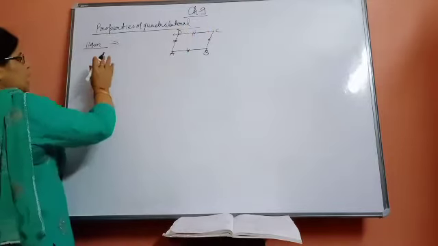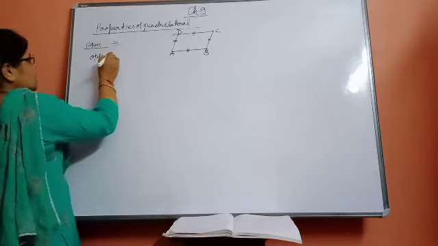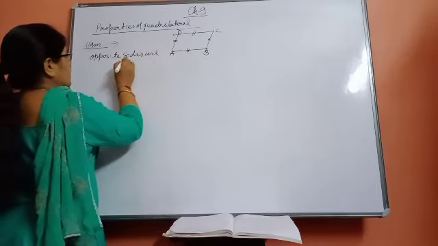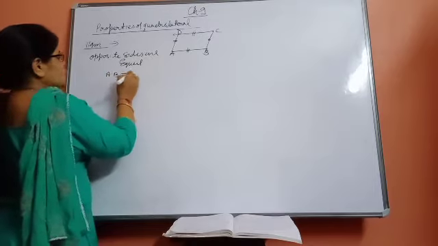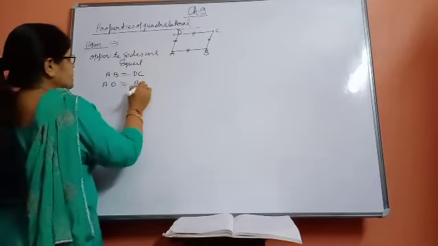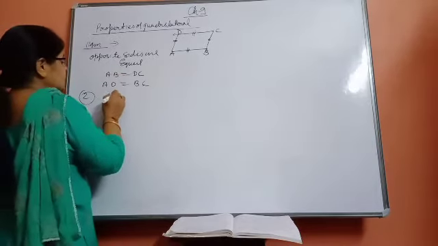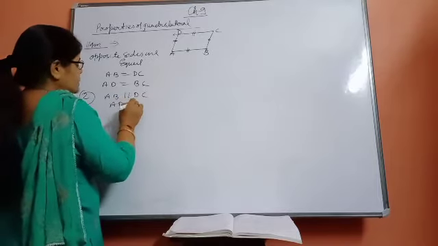So what are the properties? The opposite sides are equal, like AB is equal to DC and AD is equal to BC. Second thing, opposite sides are parallel. It means AB is parallel to DC and AD is parallel to BC.